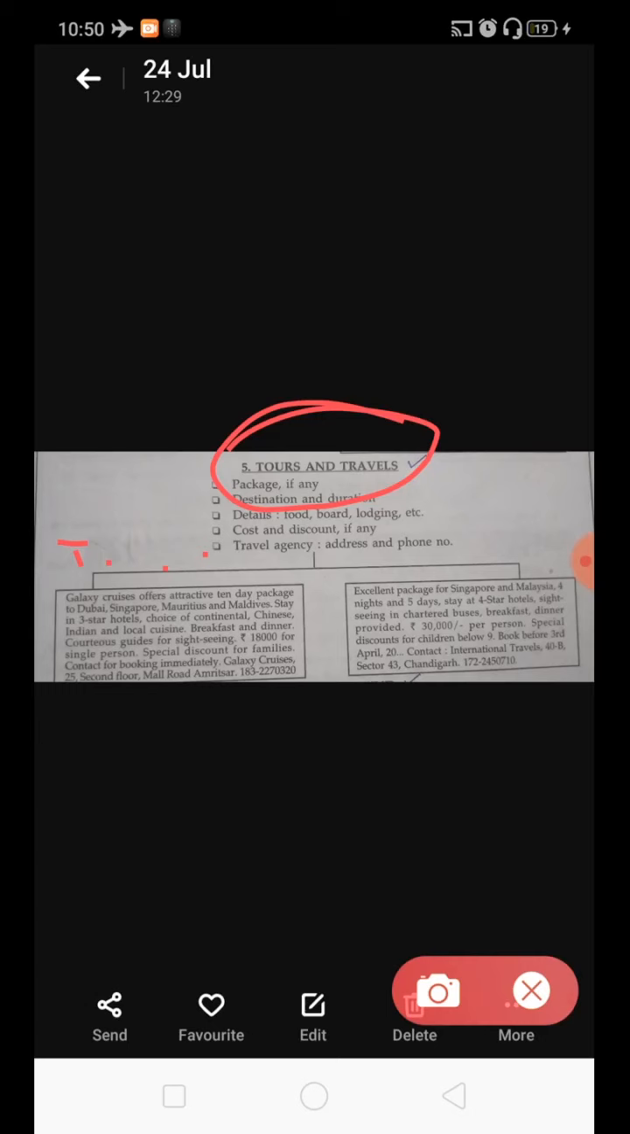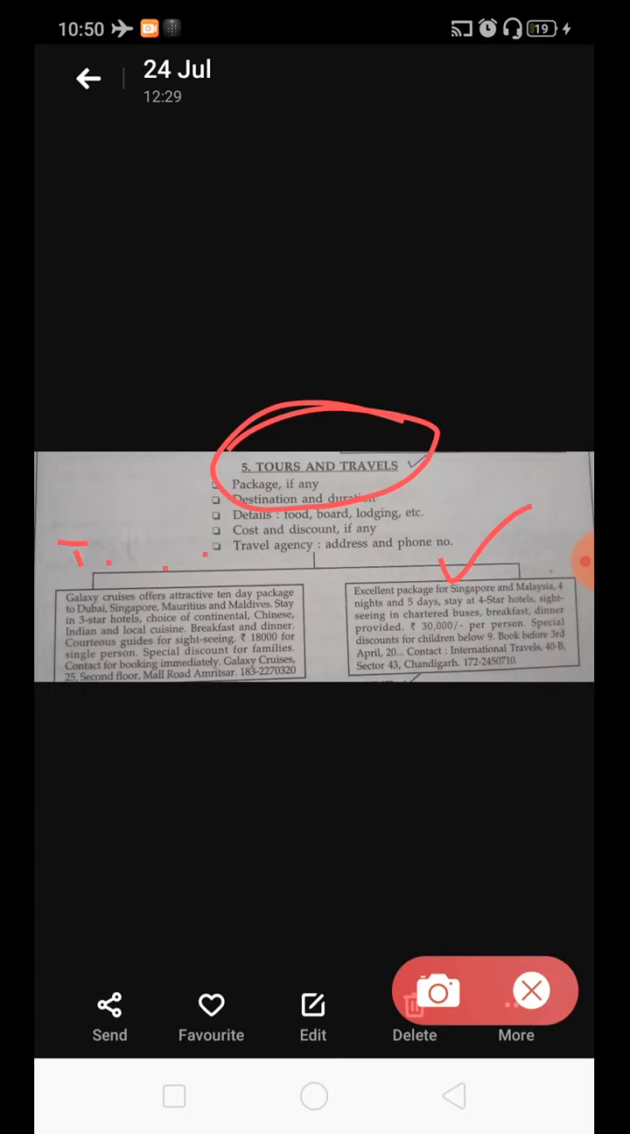Now you can see the other way of writing it here. Here is the second example. You can see, excellent package for Singapore and Malaysia. Here we have given the agency name first. Here we are writing this way. See the pattern, the style of writing.